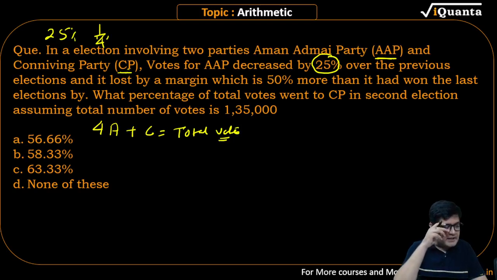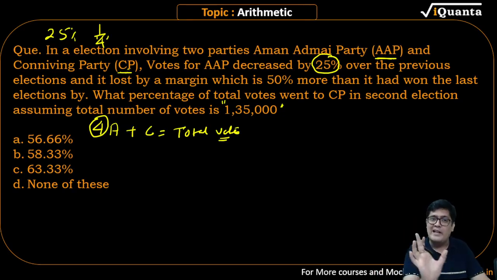No, Ishita, understand. 100 we take when we know the distribution inside that. I do not know inside 1,35,000 what is the proportion of A and C. We cannot know. We cannot take 100 in this case. So everyone slow down. Now what is 25% of this? 25% of this is A. Here everyone slow down. Put your pen down. Those who haven't clicked, slow down.